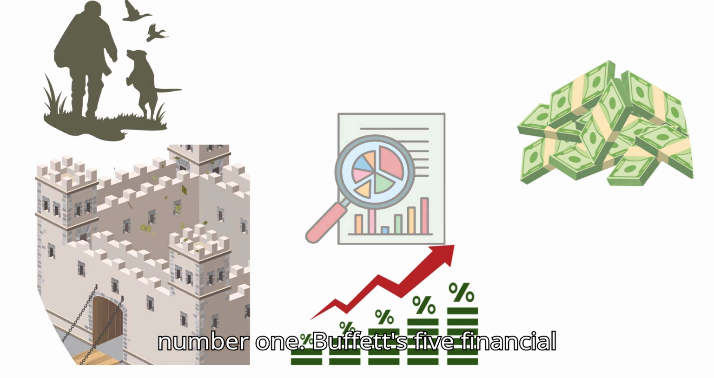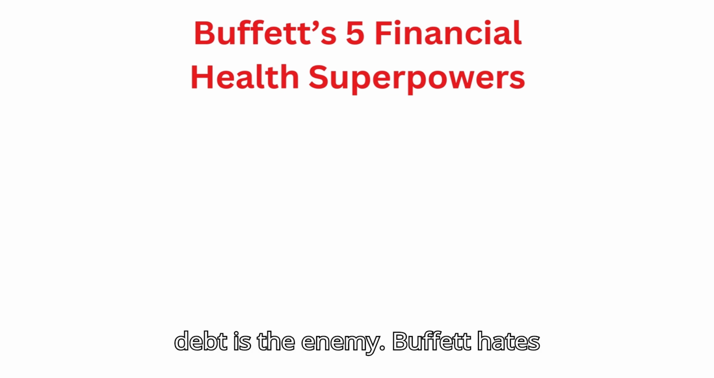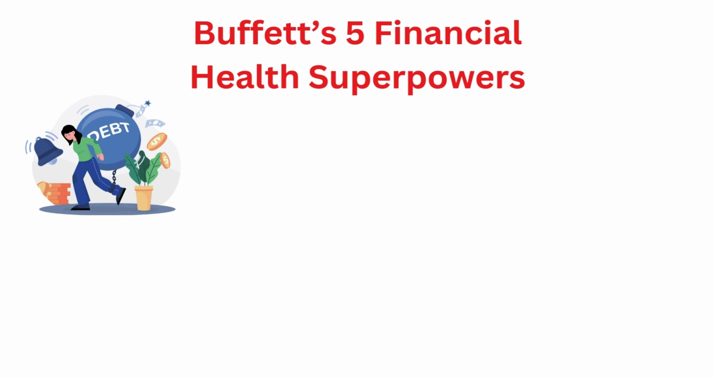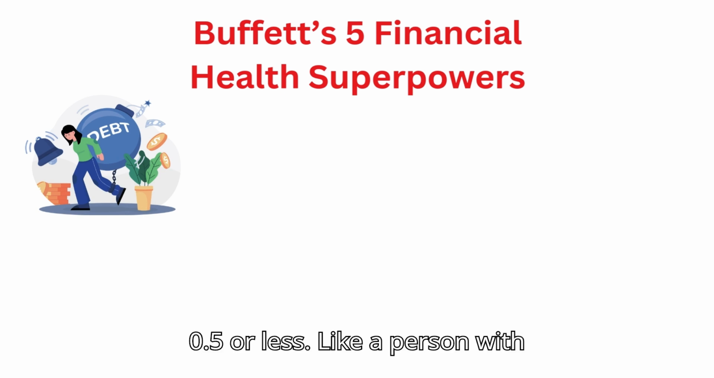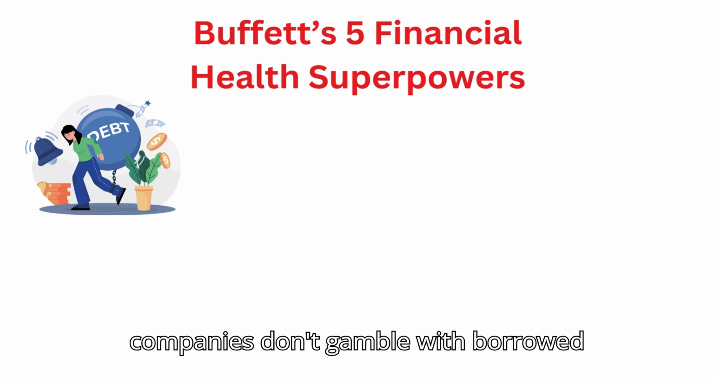Buffett's 5 financial health superpowers. The balance sheet: debt is the enemy. Buffett hates companies drowning in debt. His checklist: a low debt-to-equity ratio of 0.5 or less. Like a person with minimal credit card debt, healthy companies don't gamble with borrowed money.